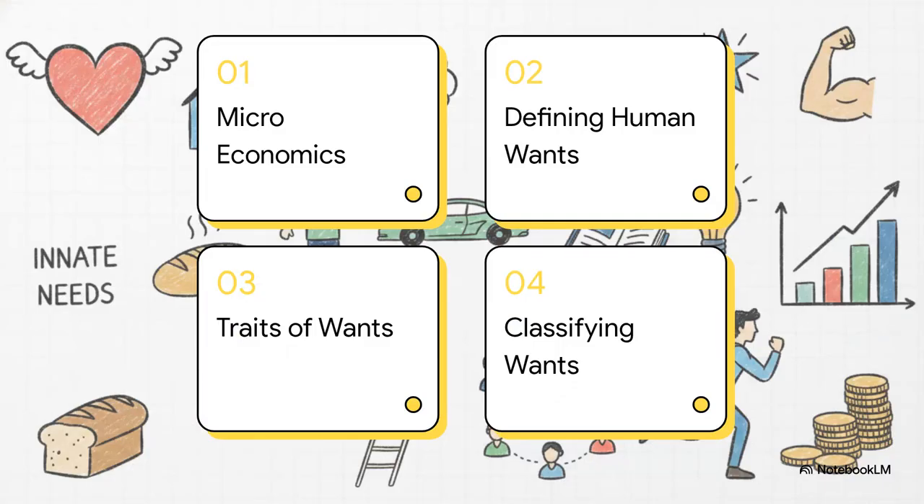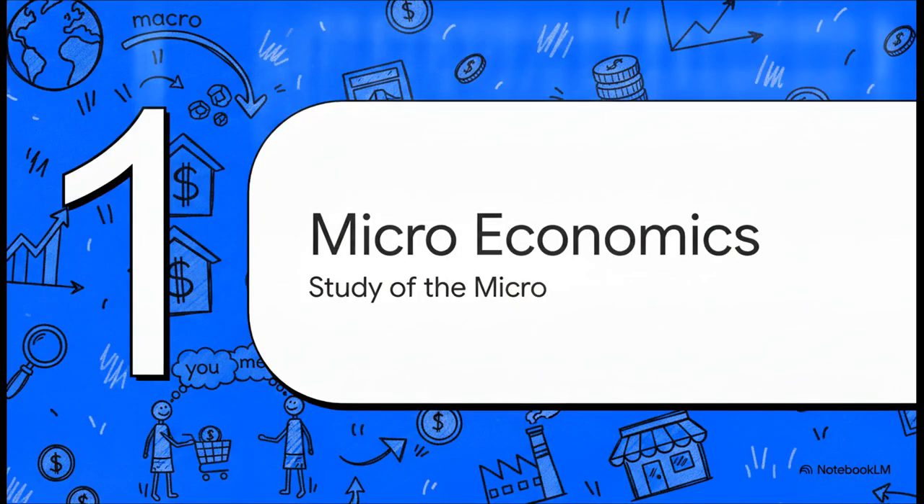Okay, let's dive into this. We've got a clear four-part roadmap today. 1. What is microeconomics? 2. Defining human wants. 3. The 7 characteristics of wants. And finally, 4. Classifying human wants. All right, starting right off with Section 1.